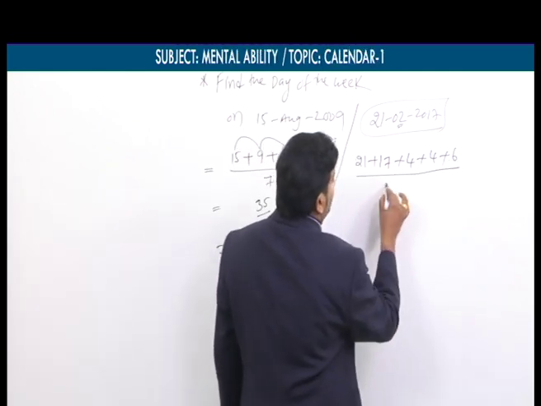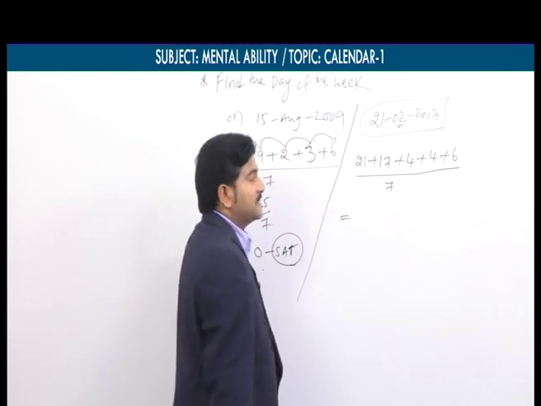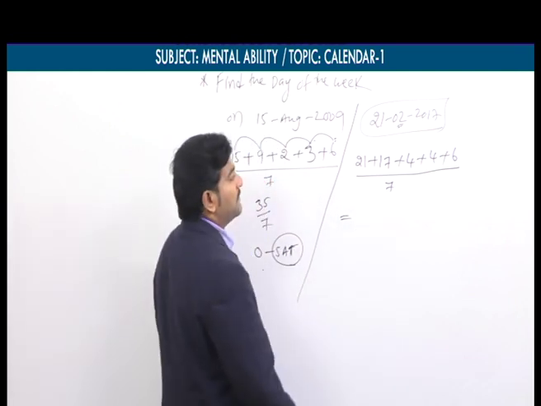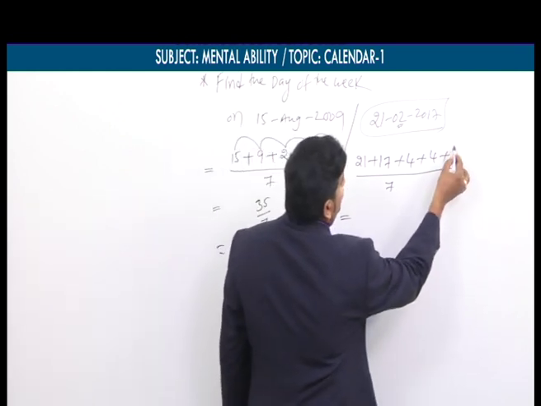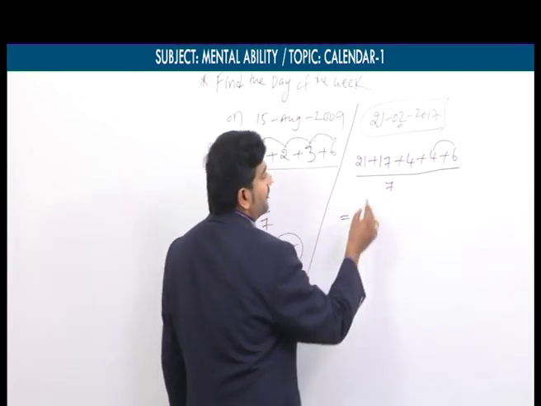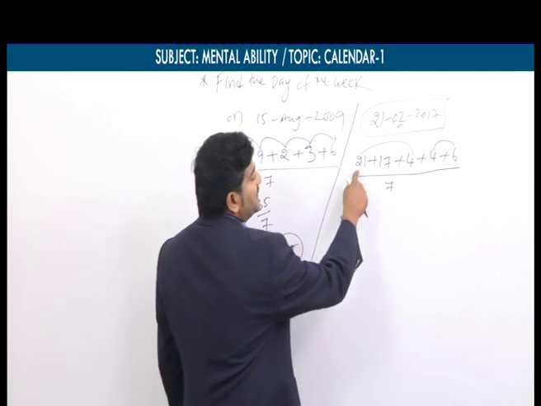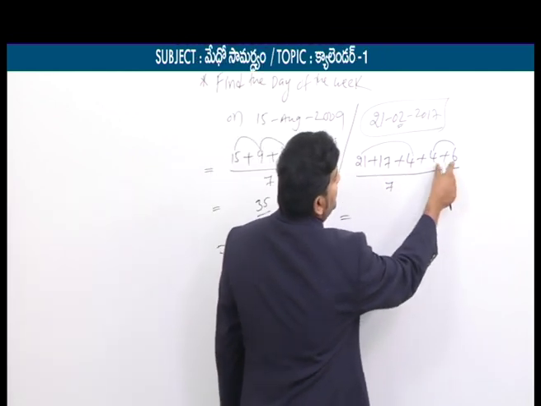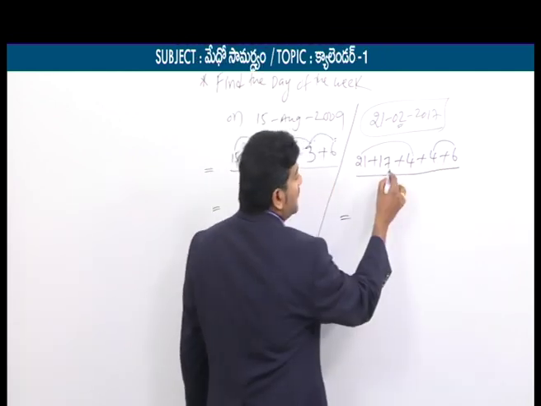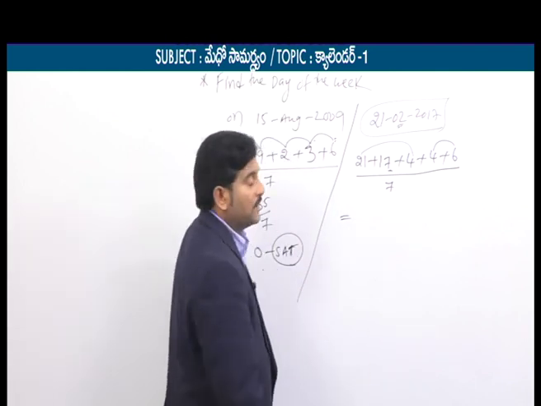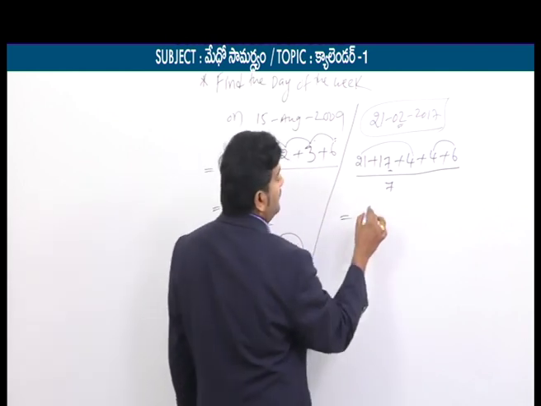So this complete sum I am dividing by 7. 7తో divide చేస్తున్నాను. Now what will we get here? 6 plus 4 is 10, 21 plus 4 is 25. Simple addition. 21 plus 4 is 25, 25 plus 10 is 35, 35 plus 7 is 42, 42 plus 10 is 52.